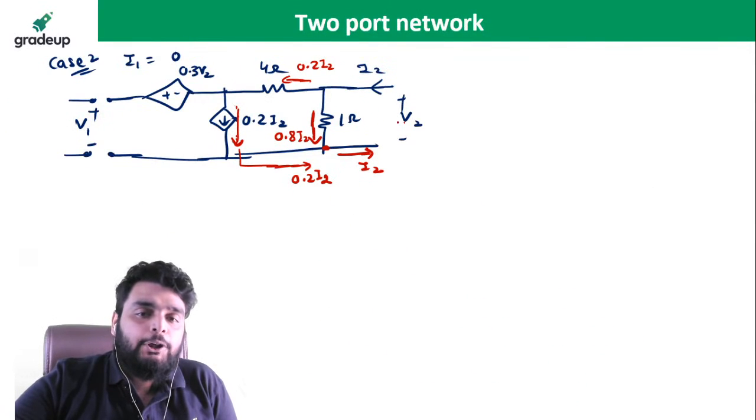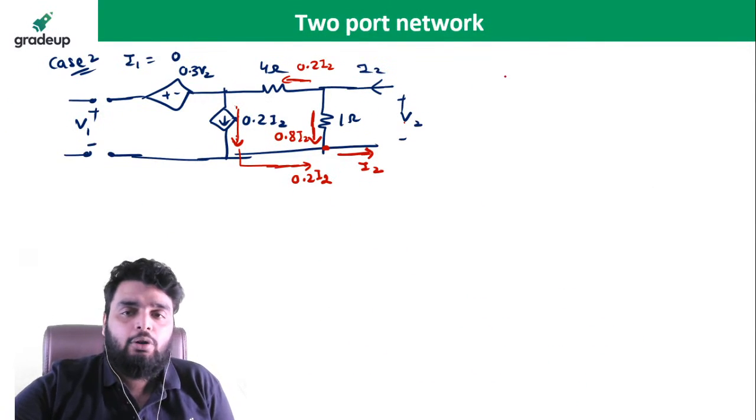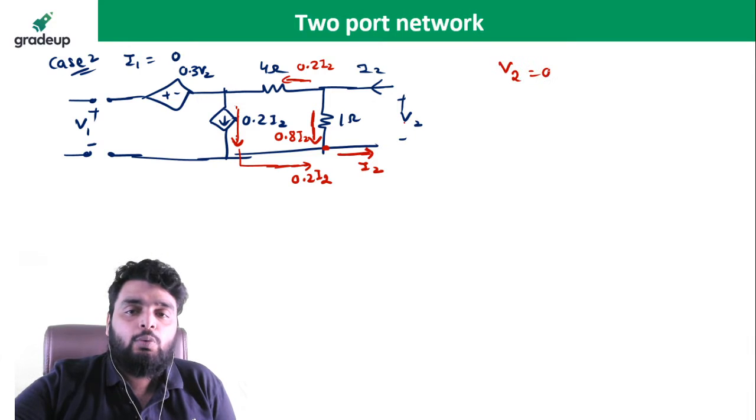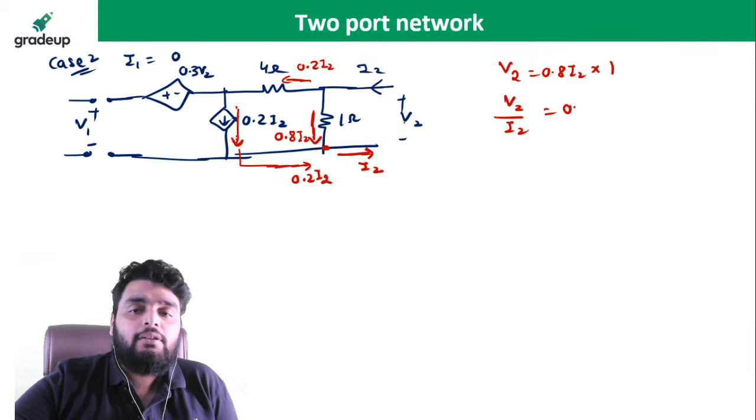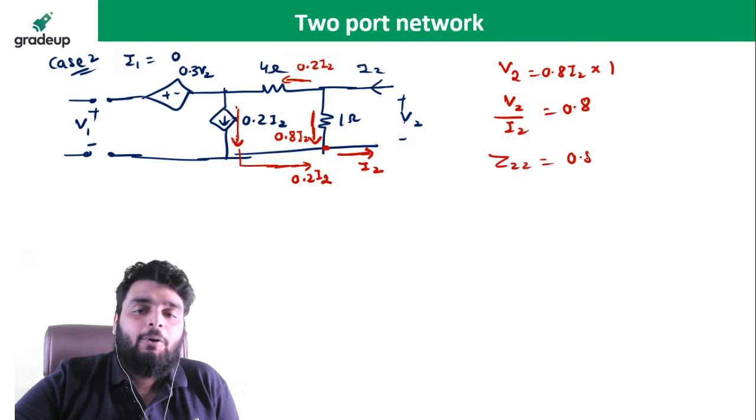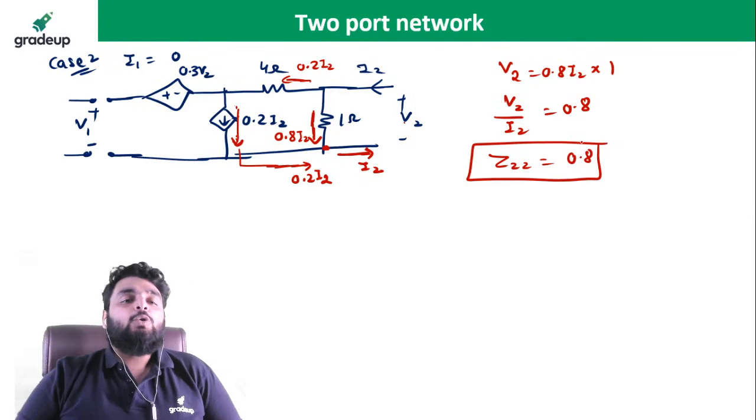So see here very carefully. You can see V2 is the voltage across 1 ohm. Yes or no? So V2 is equal to 0.8 I2 multiplied by 1. So V2 divided by I2 becomes what? 0.8, and you can write Z22 is 0.8. Very simple. Z22 is found.